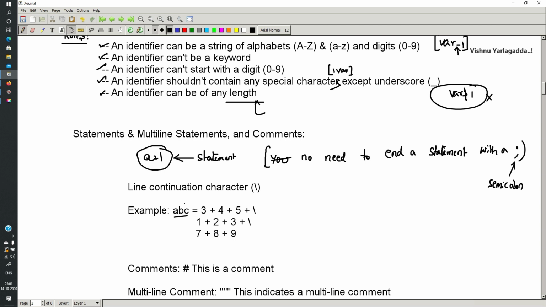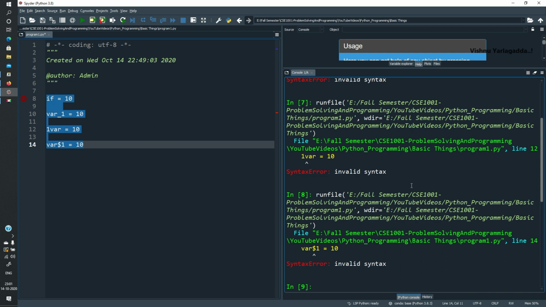Suppose I am having ABC, then ABC equals 3 plus 4 plus 5 plus 1 plus 2 plus 3. This is a single line statement, and this is a multi-line statement. A multi-line statement can be continued by using the backslash symbol. So, line continuation. See here, I am going to give an example.